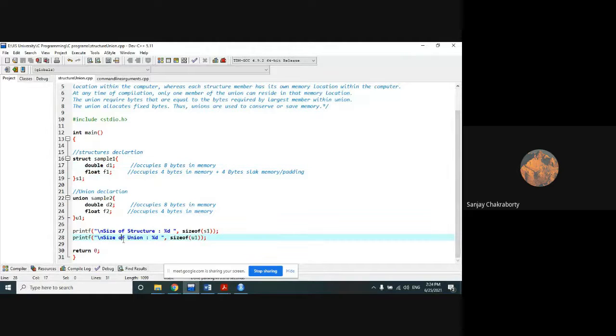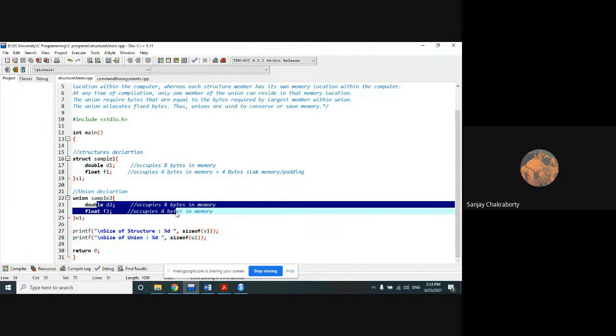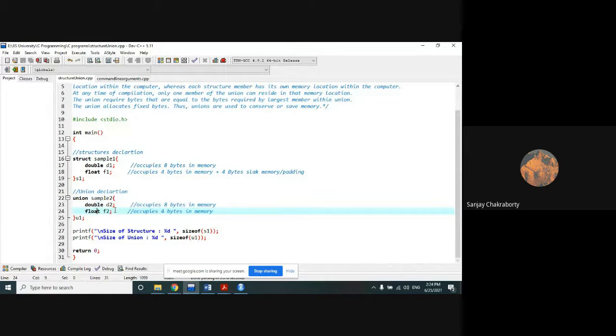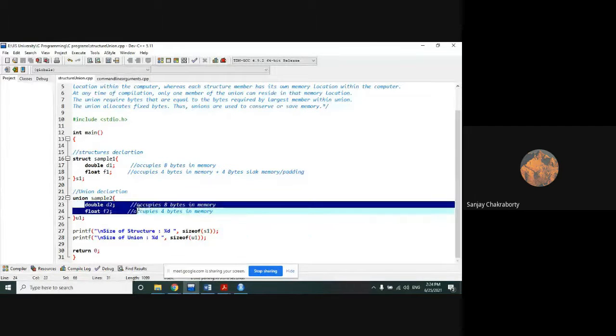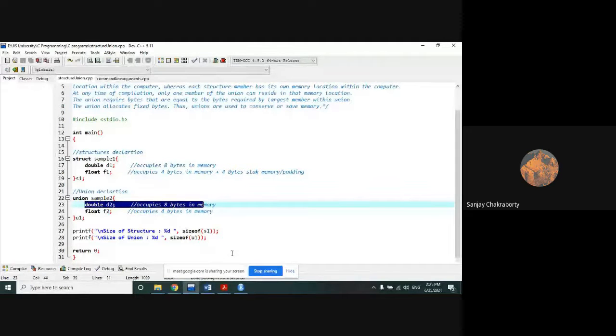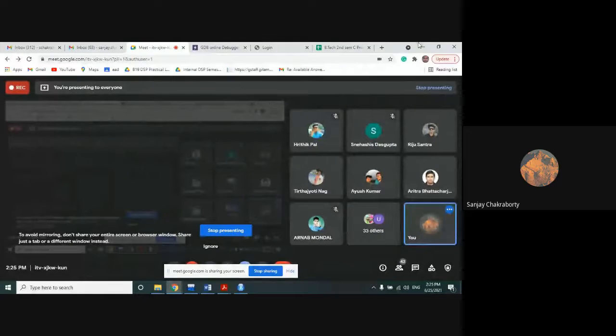But in the case of a union, there is no concept of padding, no concept of slack memory. It has only one concept: the largest member at a particular time will occupy the memory space, and when the work with that member is over, that member will leave the space for the next member.